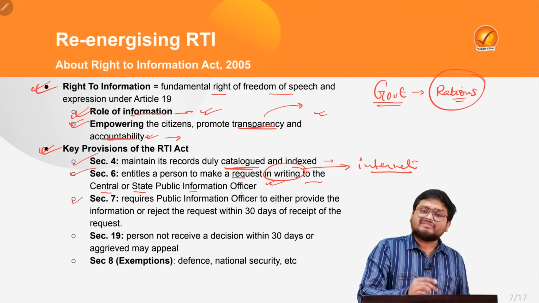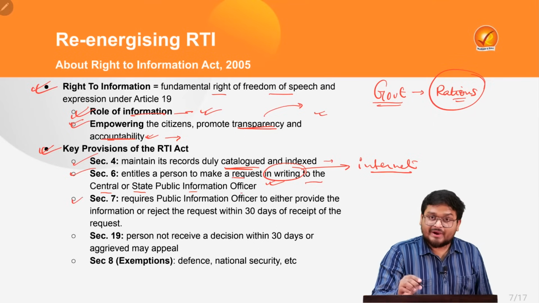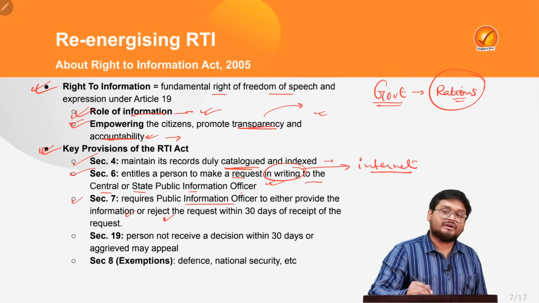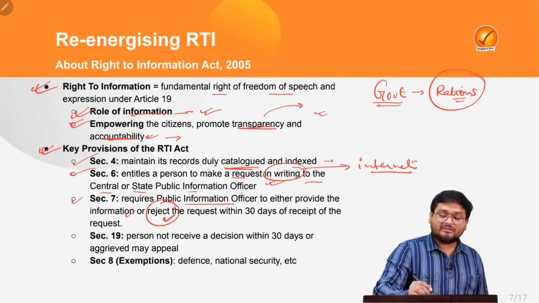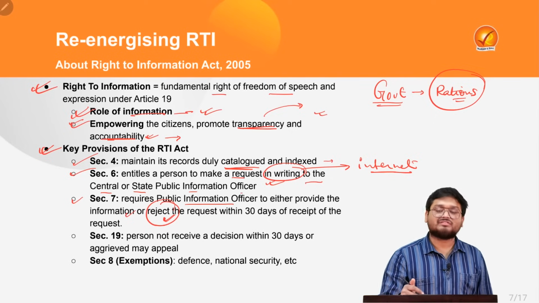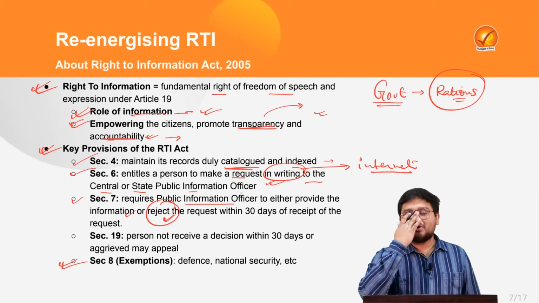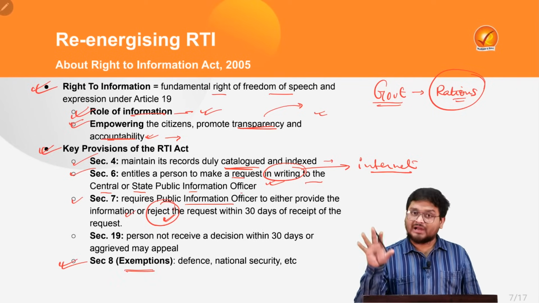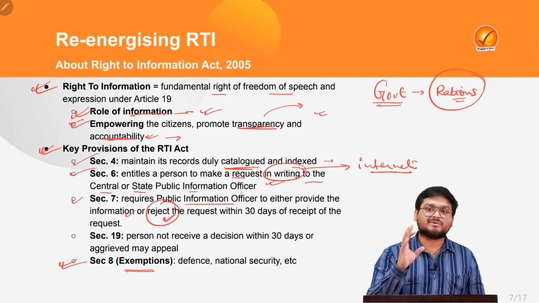And here the next, Section 7, requires the public information officer to either provide the information or reject it. Now, rejection: I told you that you can ask any information, but how can they reject it? They can obviously reject it under exceptions. There are many things in life for which we have exceptions, and with regard to information regarding government functioning also, we have some exceptions.